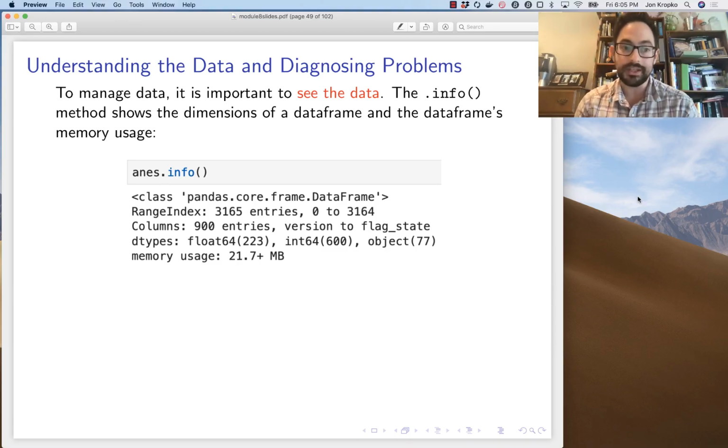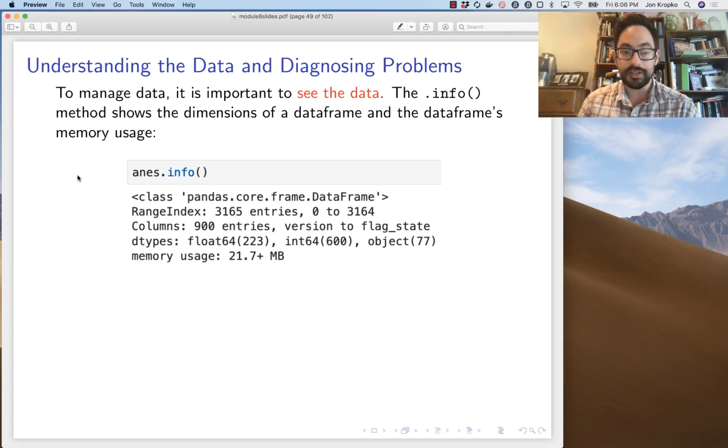So the first tool is .info applied to a data frame. This object here, ANES, is an example data set that I talk about in the notebook. It's a study of voters in the United States just prior to the election. And this is the most recent one. So you're going to see people's opinions here about Joe Biden and Donald Trump for the upcoming election.